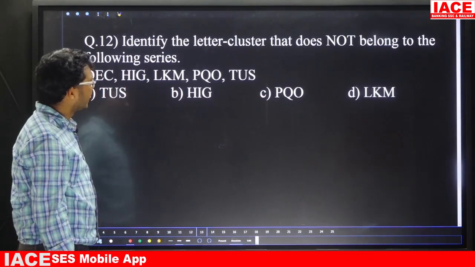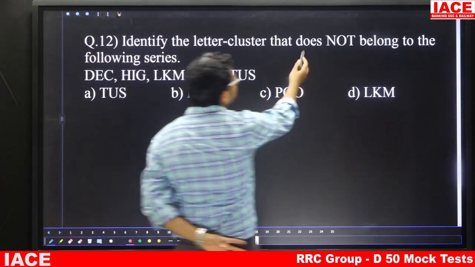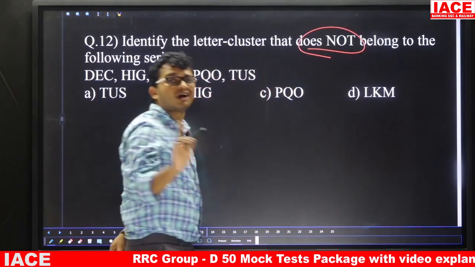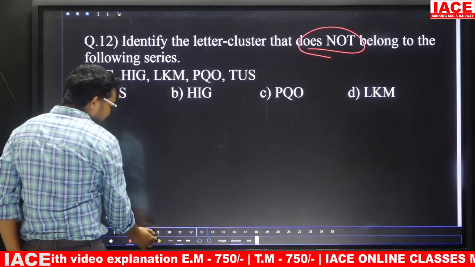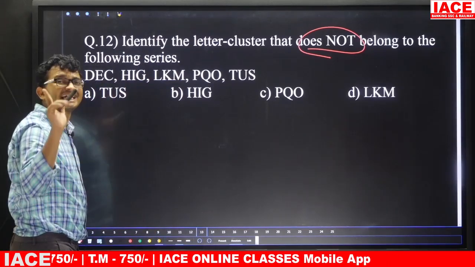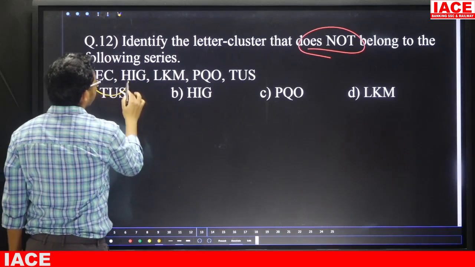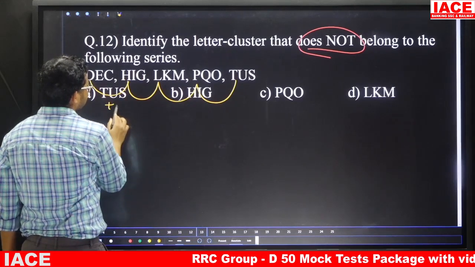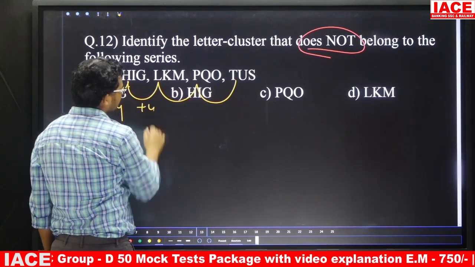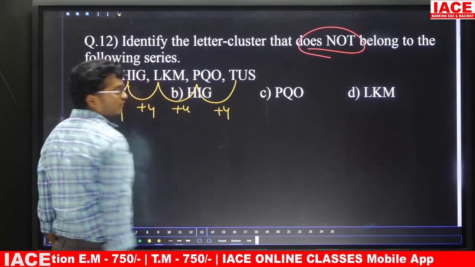Question number 12, identify the letter cluster that does not belong to the following series. Does not belong, that means which of the following is the wrong one. Suppose, friends, if they are given like this, first letter is one sequence, second letter is second sequence, third letter is third sequence. Suppose take here D, H, L, P and T. Friends, D and H logic is plus 4. H and L logic is plus 4. L and P logic is plus 4. P and T logic is plus 4. Then leave it.